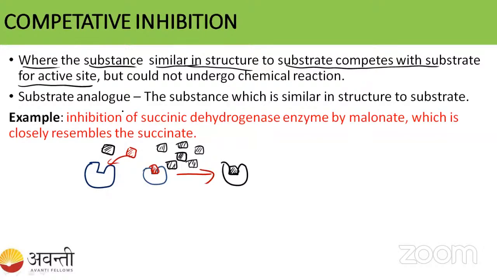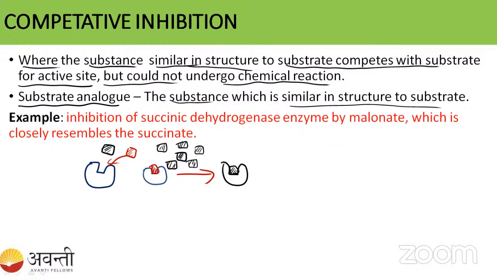So now what will happen? It could not undergo the chemical reaction, right? Whenever the inhibitor binds, it could not undergo the chemical reaction. That is why we call it a substrate analog. Whenever the inhibitor is similar to the substrate, we call it a substrate analog.